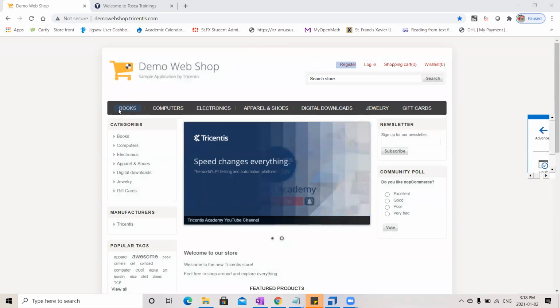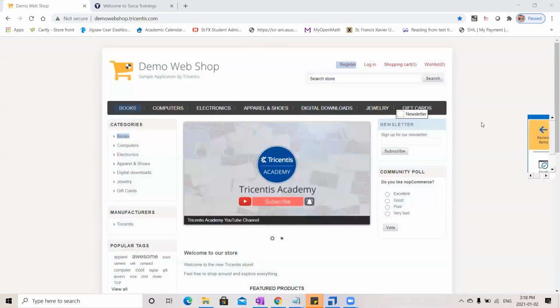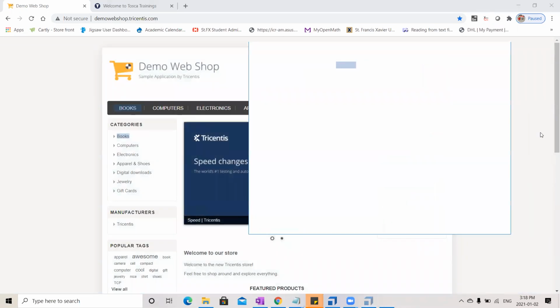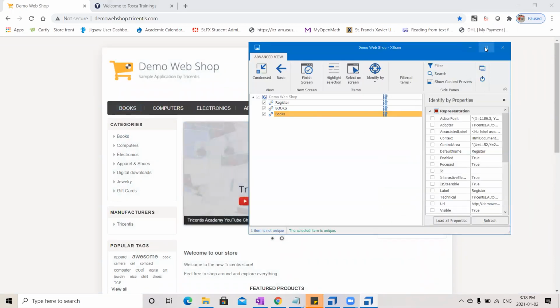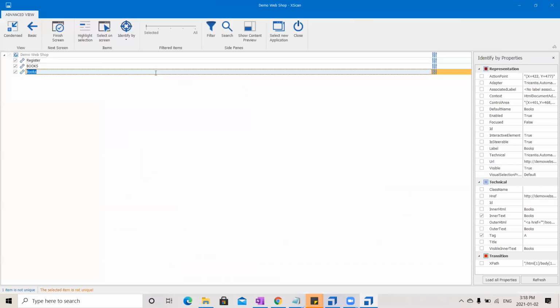Now let us scan these books and just press on this review items here. Come back to our main screen. See, it is saying this particular control is not unique. And if you see, this is unique. It has selected some different, like see here, the inner text is capital BOOKS, okay. But here if you see, the inner text is having a camel case format, see, books. And it is saying there are many controls which are having the same set of properties. That's why this one is not unique.